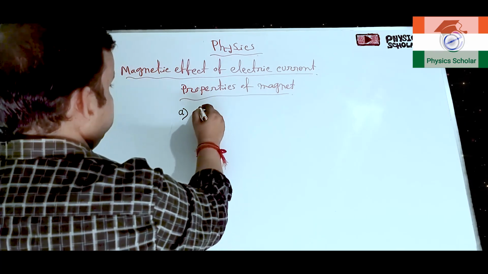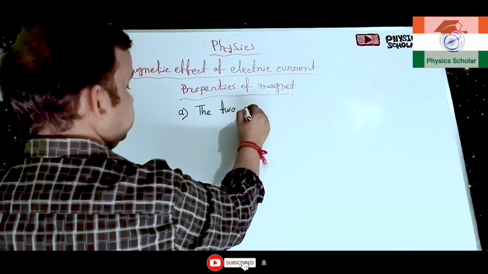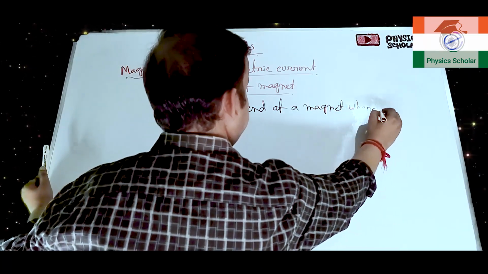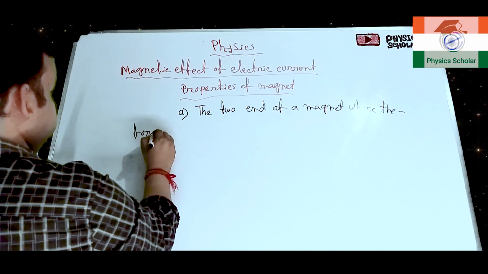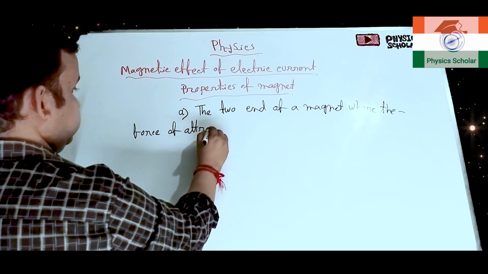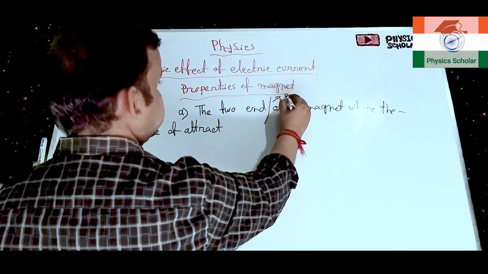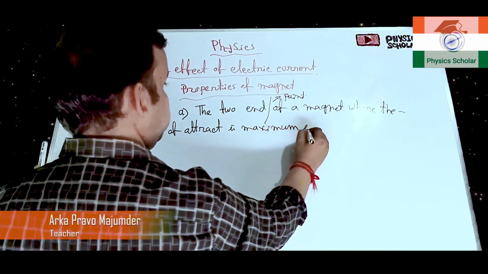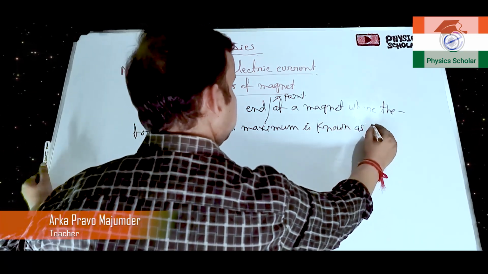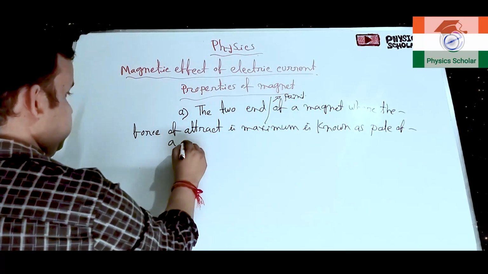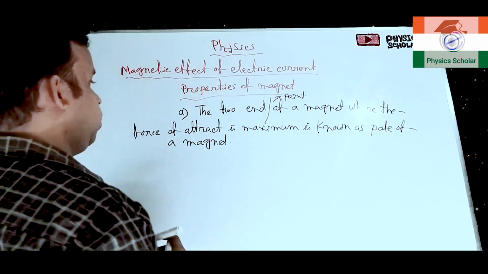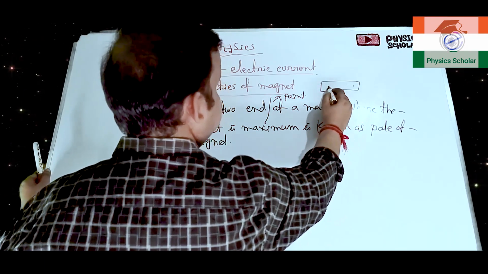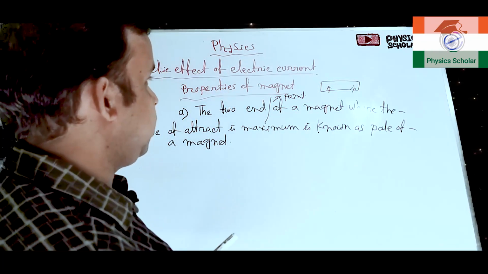What is known as the two ends of a magnet where the force of attraction is maximum? The end, or you can also say the point, where the force of attraction is maximum is known as a pole of a magnet. Suppose this is a bar magnet. At the two ends or points where the force of attraction is maximum, these are known as the poles of a magnet.